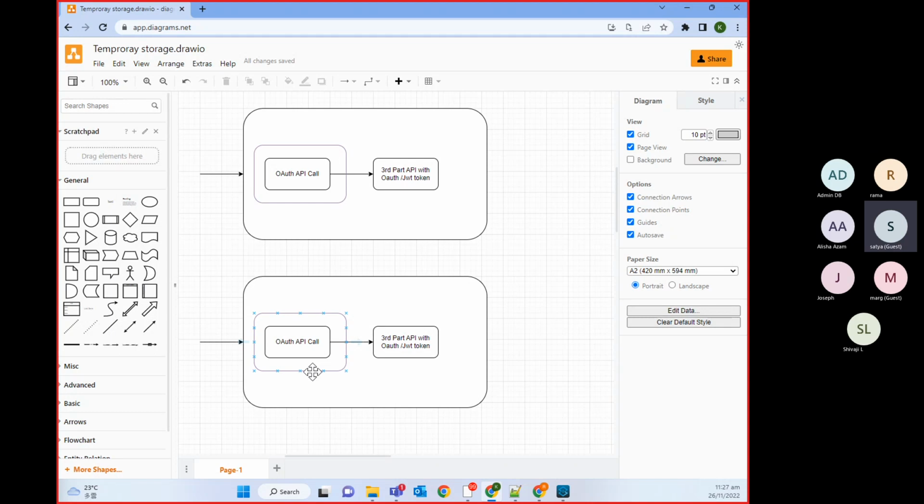Object store v2, persistent data. Yes, correct. So in which scenario will we use v2 and in which scenario will we use the persistent store? If you want to share the same information across multiple threads, then we will use object store v2. But if you still need the data to be stored even though your server restarts, then we need to go to the persistent storage. Okay, it's correct. So let's discuss in detail one by one. First one is object store v2.